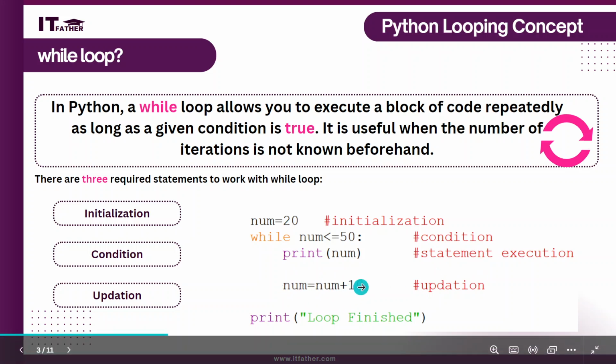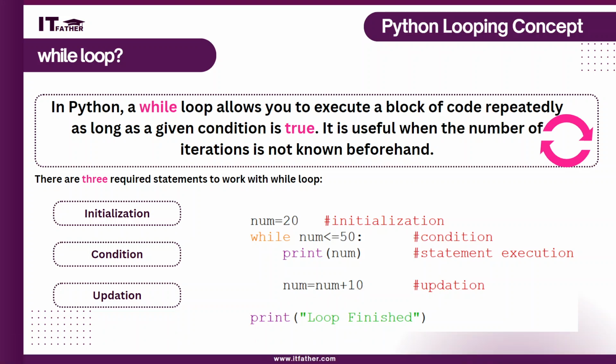Updation means, what is an update statement? Update is the same step as in the for loop, and here we have to tell the loop how fast or how slow to execute. You have to execute within the same range 20 times, or 10 times, or 5 times. So this is a kind of update statement.